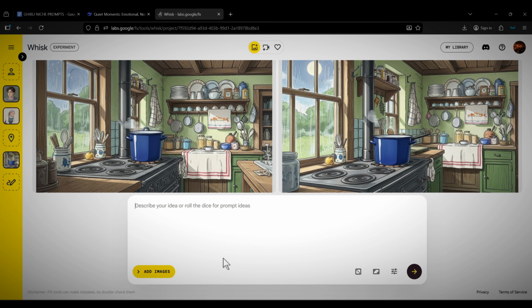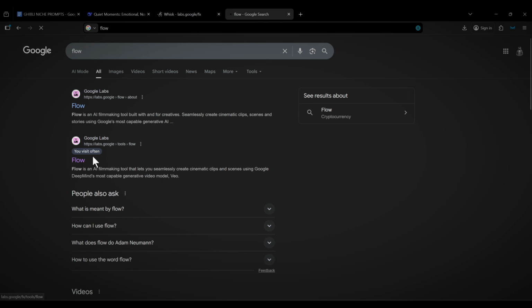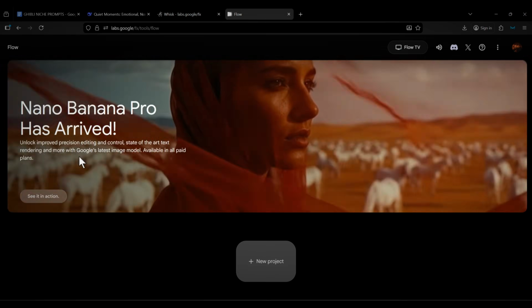Alright, now once you've finished generating all your images, the next thing you need to do is animate them. Since we're using the completely free method, we're going to use Google Flow. So head over to your browser, search for Google Flow, and sign up using your Google account. Now, Google Flow gives you access to the VO3 model and around 100 credits every month, which you can use to animate your images and generate videos for free. It's really cool, but if you want to use it at scale, you'll need multiple Google accounts.